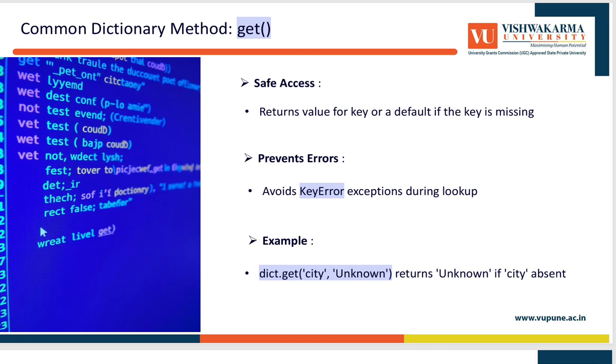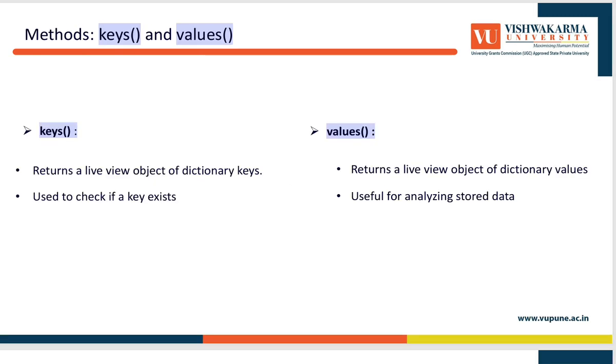The next method is keys and values. Keys returns a live view object of a dictionary's keys, which is used to check if a key exists. Values returns a live view object of the dictionary's values, which is useful for analyzing stored data. Both are helpful for checking contents and analyzing the data.